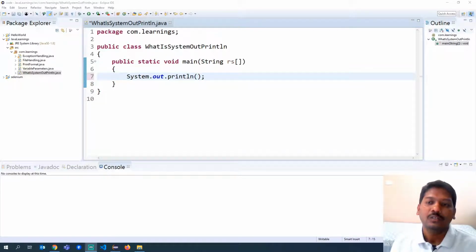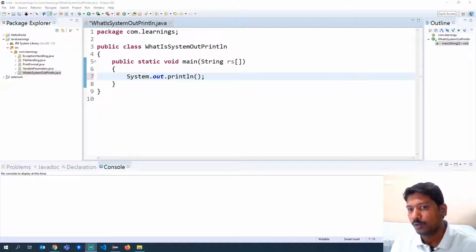So today we will be talking about one of the most commonly posed interview questions, which is what are system, out and println in System.out.println. When this question is first asked, please understand that they are not asking what System.out.println will do. It is more about each and every individual part that is available in that statement, like what is system, what is out, and what is println.